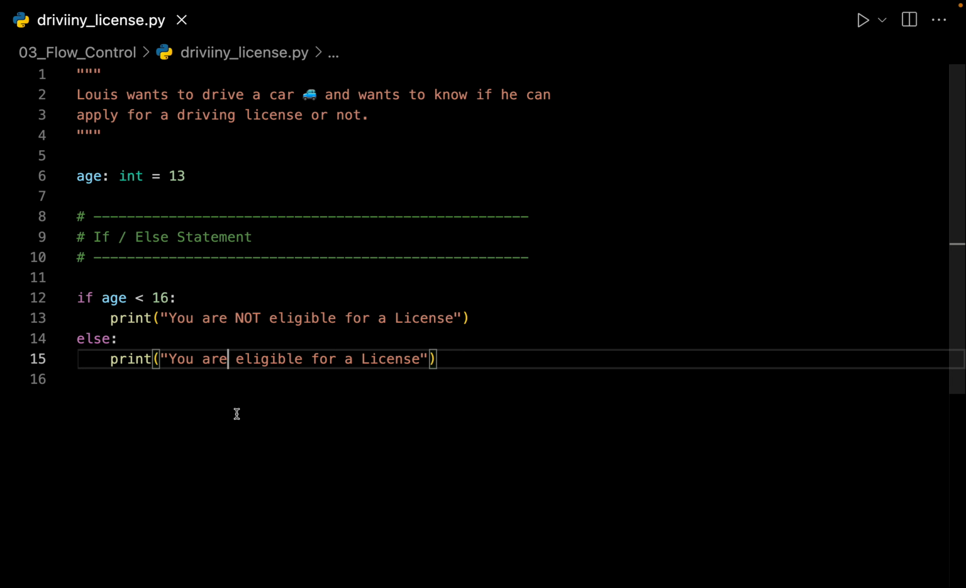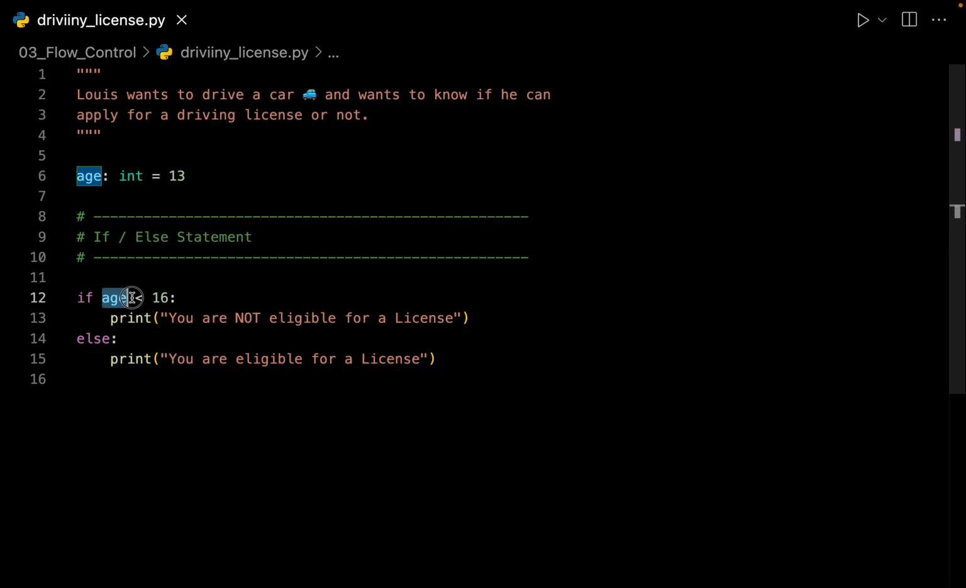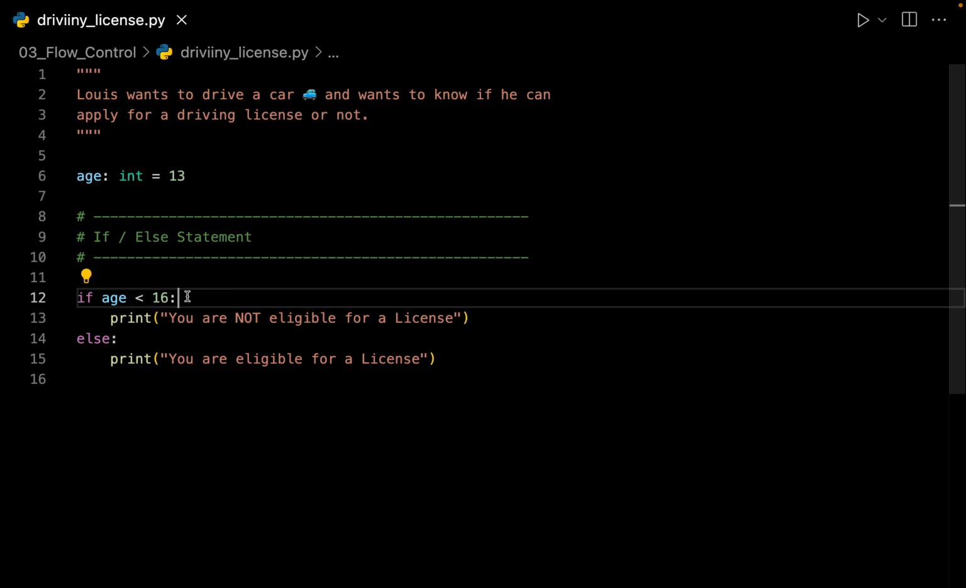Let's have a look at what's exactly happening. Python is going to read your file from top to the bottom. On line number 6, it is going to create a new variable called age, and it is going to assign the value of 13 to it. When Python comes to line number 12, it's going to try to evaluate this statement right over here. Let's see what's happening in this statement. My age is 13. 13 is less than 16. So this condition on line number 12 is true. And since this condition is true, Python is going to print whatever is inside the if block.